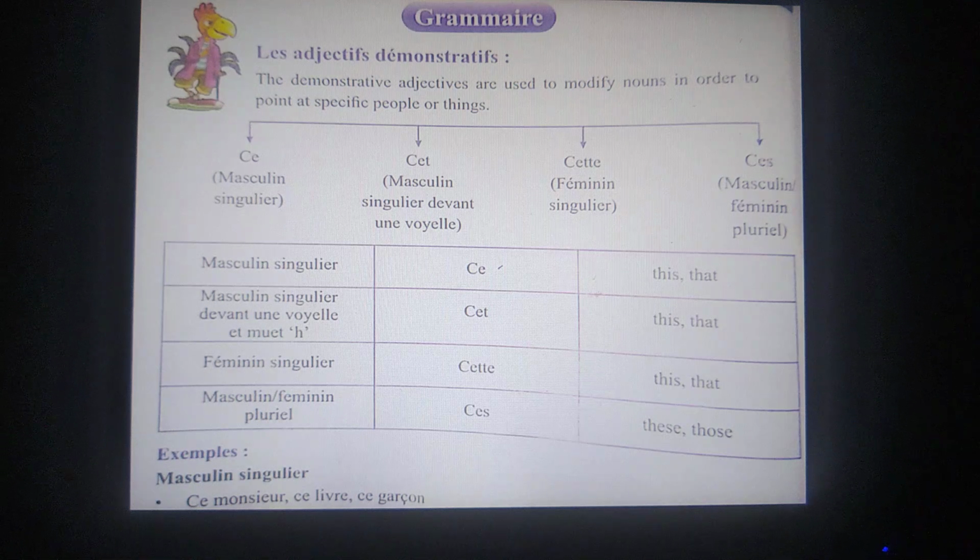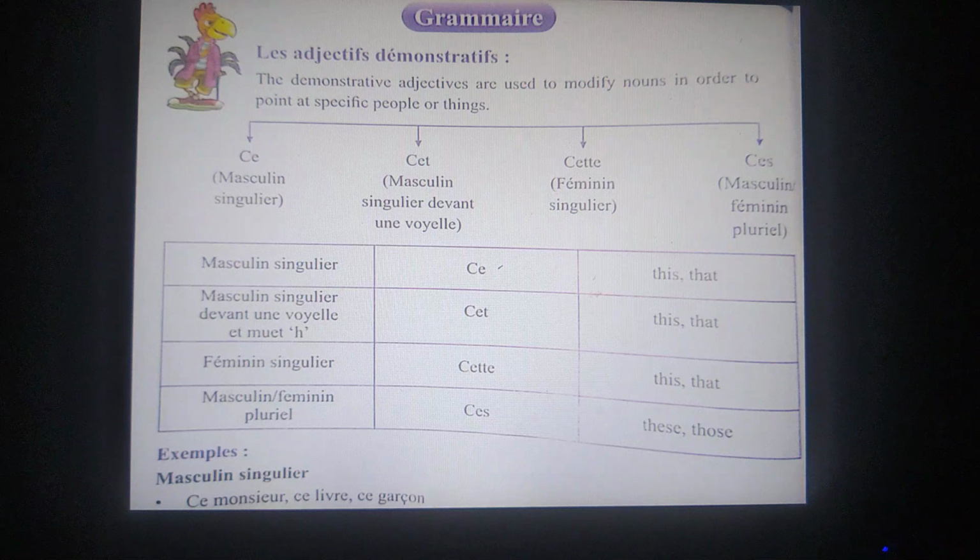Hello everyone. Today I'm going to start lesson 2 and in this first I'm going to start with the grammar topics. The first topic is les adjectifs démonstratifs, which is the demonstrative adjectives. These adjectives are used to modify nouns in order to point at specific people or things.